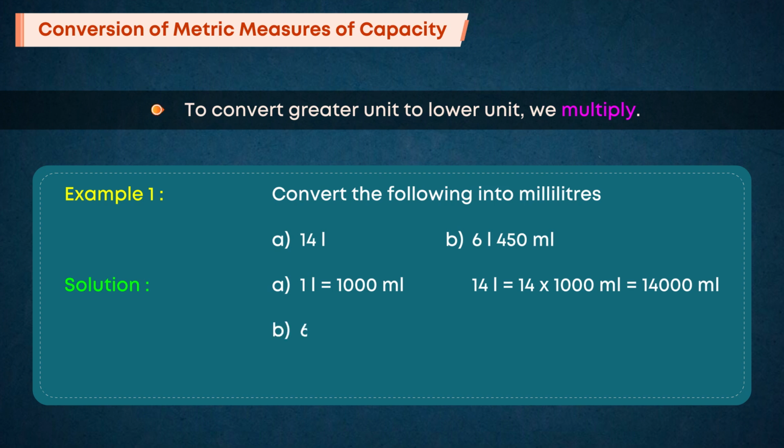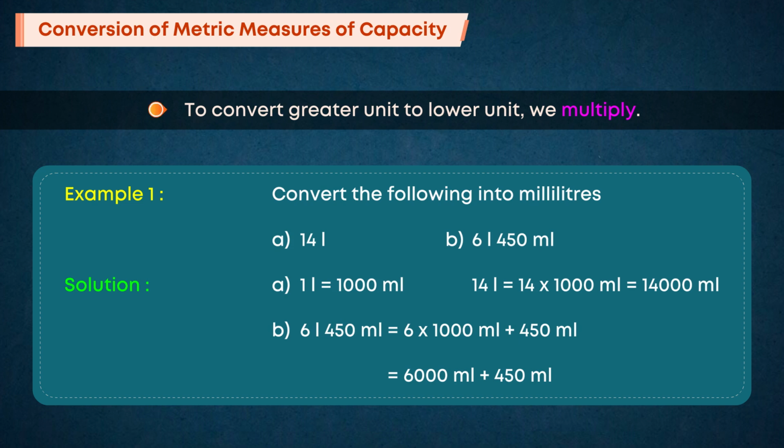B. 6 liters 450 milliliters is equal to 6 into 1000 milliliters plus 450 milliliters, which is equal to 6000 milliliters plus 450 milliliters, which is equal to 6450 milliliters.